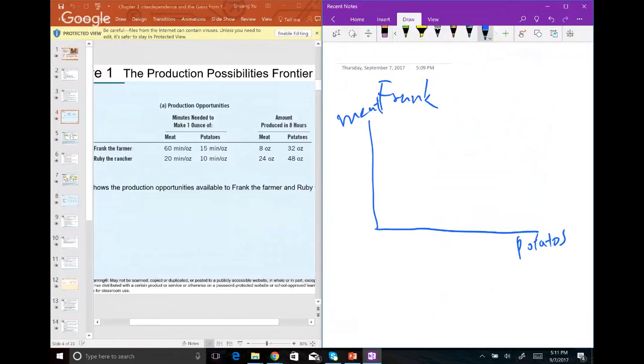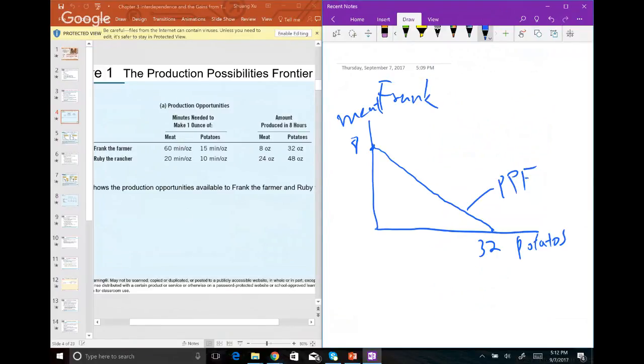All we need to know are the two endpoints. Remember, this 8 and 32 here are not together. It's either or. So either produce 8 ounces of meat or 32 ounces of potatoes. Once you have the two points, connect them, and this line is Frank's PPF.